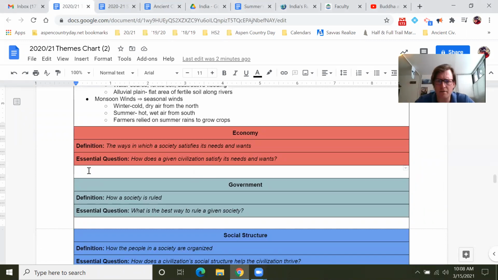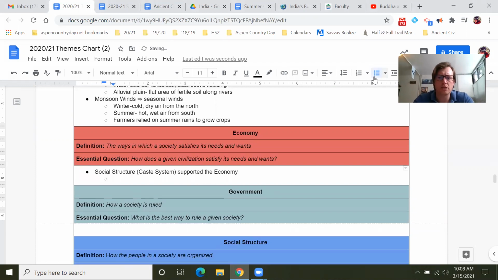And I'm going to do bullet points, sure, why not? I'm just going to say the social structure, which was the caste system, supported the economy. Subnote, so I hit enter and tab. Each caste satisfied a want/need. Remember, that's what economy is all about, how a society satisfies their wants and needs.